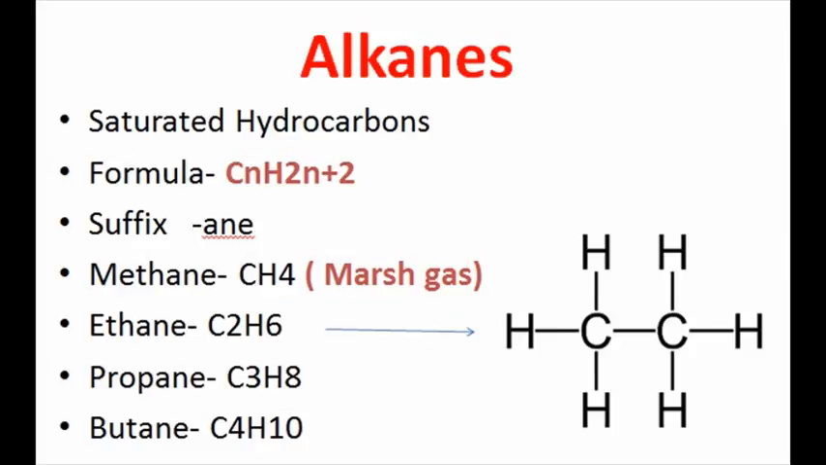Let us now discuss a little bit about saturated hydrocarbons or alkanes. Saturated hydrocarbons are hydrocarbons that contain only single bonds between carbon atoms. They are the simplest class of hydrocarbons. They are called saturated because each carbon atom is bonded to as many hydrogen atoms as possible. Methane is the example of the simplest alkane, and it is also known as marsh gas. Other examples of alkanes include ethane, propane, and butane.